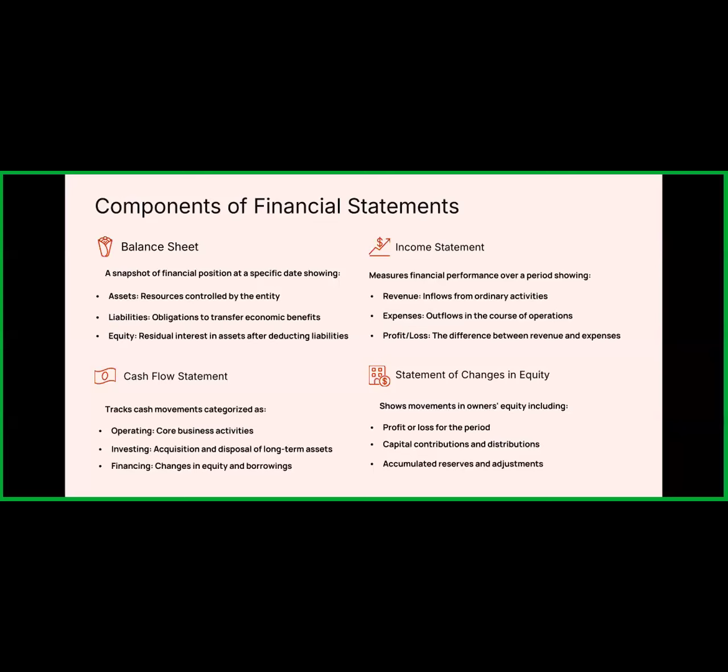Okay, so already you guys understand the components of the financial statements. There are four main components. The balance sheet shows us the financial position, that is assets and liabilities, the financial position of any organization. The income statement shows us the revenue, expenses, and profit or loss situation of the organization. The cash flow statement shows us the cash movements in the organization, and the statement of changes in equity shows us the movement in the owner's equity.